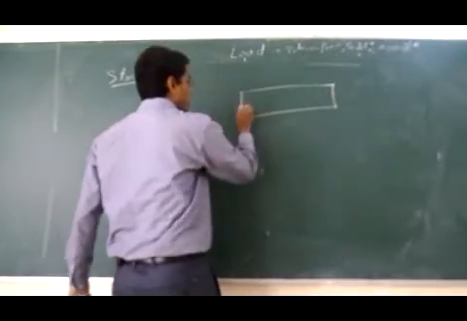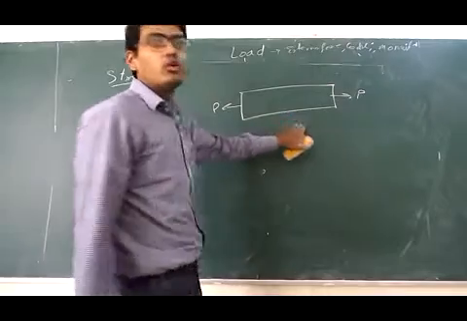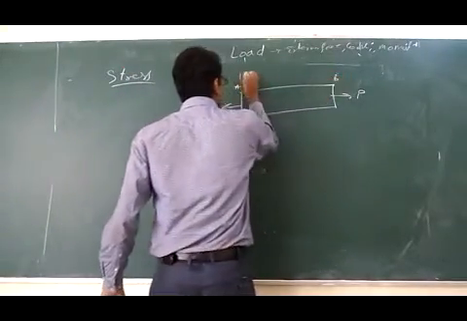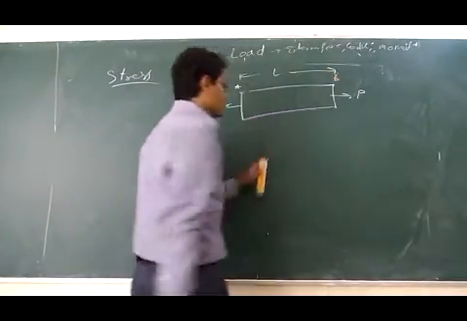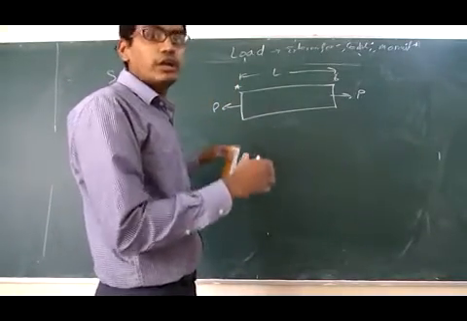Suppose this is any prismatic bar. If a load P is acting on that bar AB of definite length L, then what happens if the load increases up to a certain point?